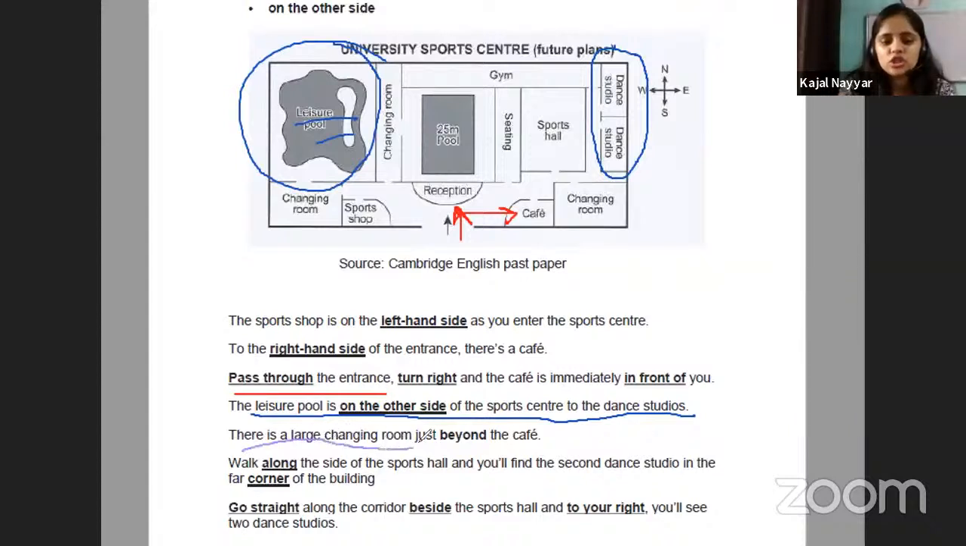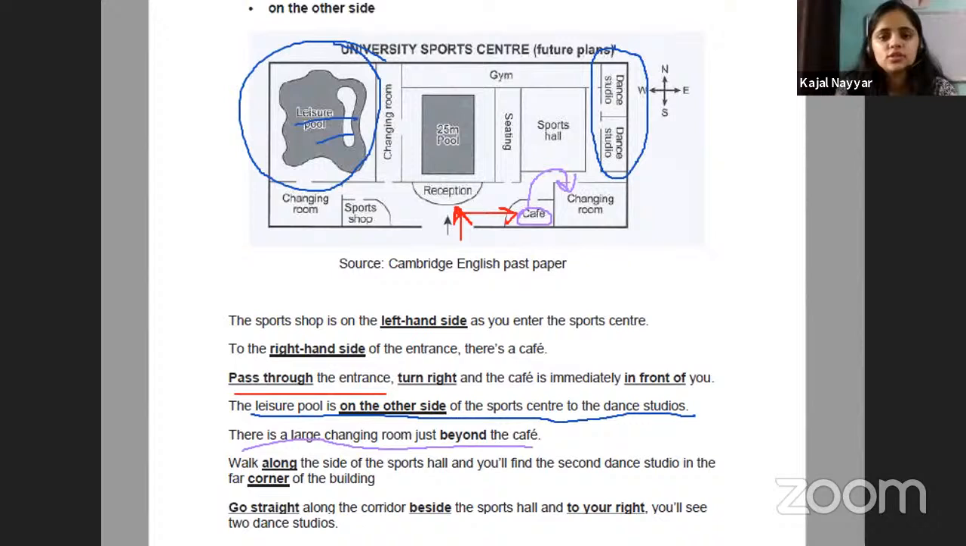There is a large changing room just beyond the cafe. What does beyond the cafe mean? Once you pass the cafe, the next location will maybe be the changing room. So you can identify that when we move towards this, we had identified that this is our cafe. So beyond it means that this point will be our changing room.